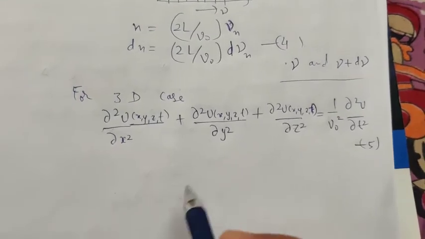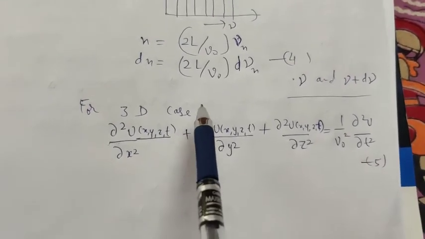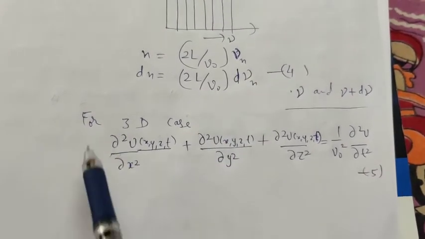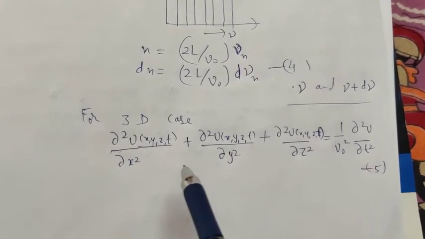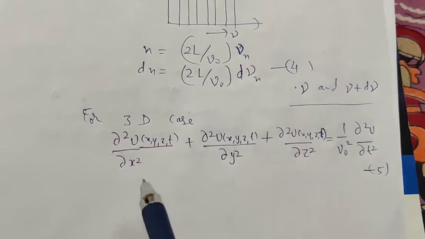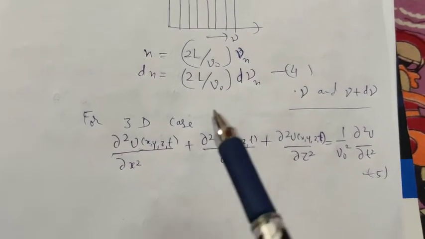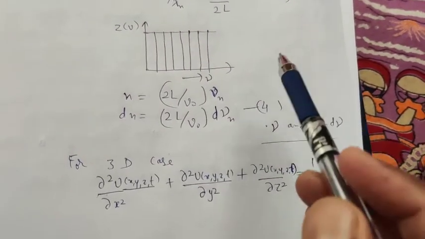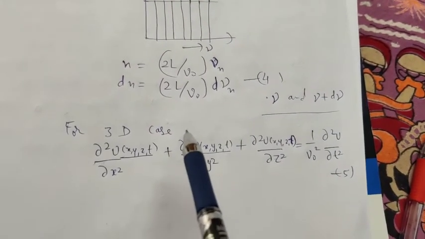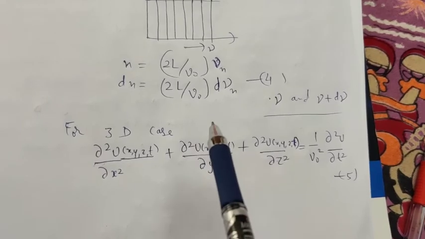Now for a continuous medium in 3 dimensions, the medium will be in the form of a cube of edge L, whereas for the 1-dimensional case it was a 1-dimensional string, but in this case it will be in the form of a cube of edge L.